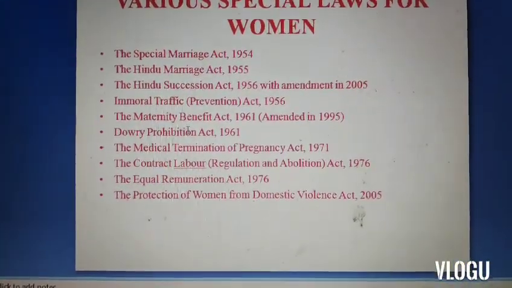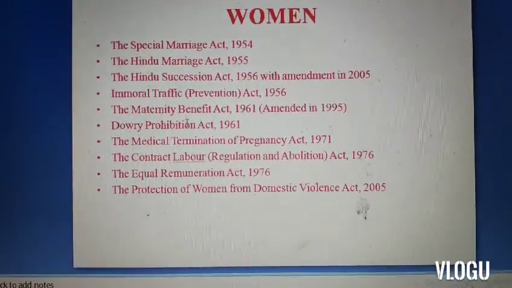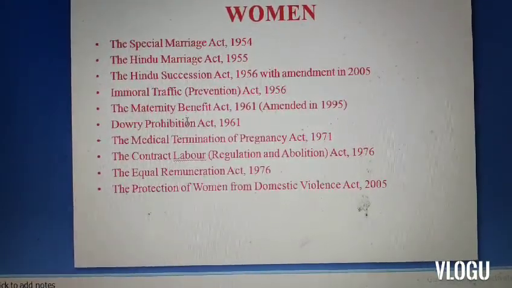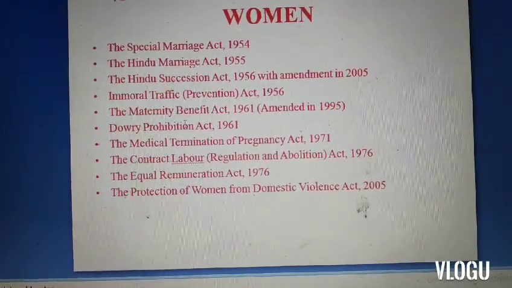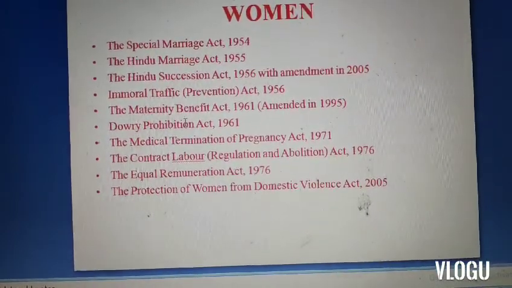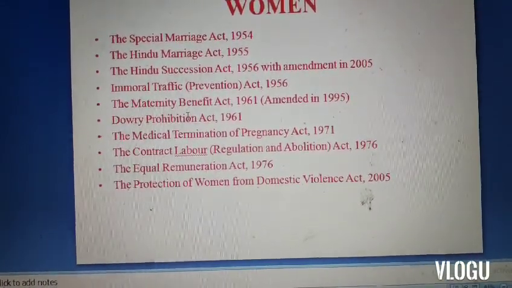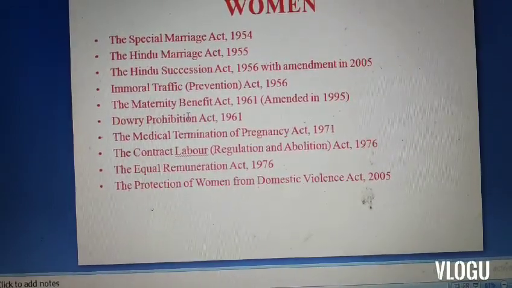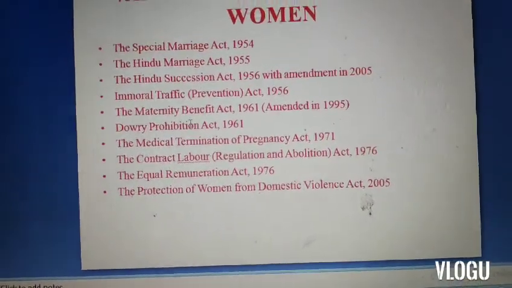There are various special laws for a woman. They are, as provided here: the Special Marriage Act 1954, the Hindu Marriage Act 1955, the Hindu Succession Act 1956 with amendment in 2005, Immoral Traffic Prevention Act 1956, the Maternity Benefit Act 1961, Dowry Prohibition Act 1961, the Medical Termination of Pregnancy Act 1971, the Contract Labour Regulation and Abolition Act 1976, the Equal Remuneration Act 1976, the Protection of Women from Domestic Violence Act 2005.